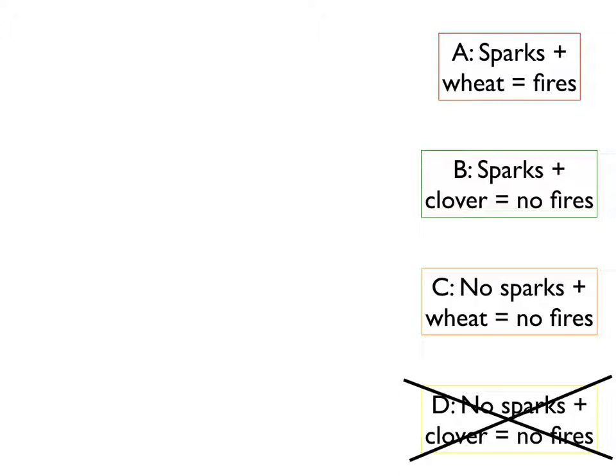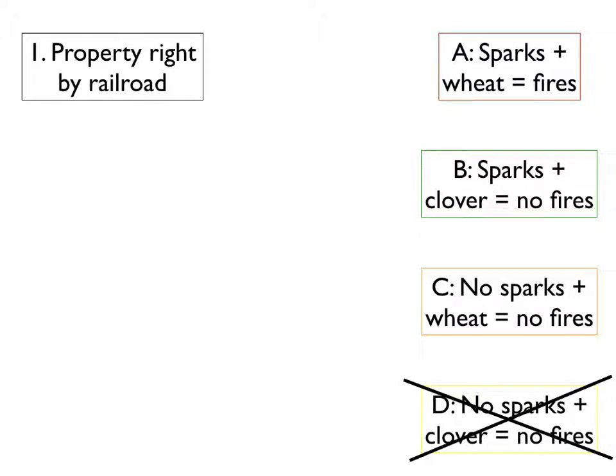And C would be a spark arrestor is installed on the railroad engine, and therefore there are no sparks. And so the farmers still grow wheat, and there are no fires. And the last one is no sparks and clover and no fires. That doesn't make sense to do both. If you're going to put in a spark arrestor, the farmers don't need to switch over to clover, so that's an irrelevant outcome anyway. Now, let's look at a property right by the railroad.